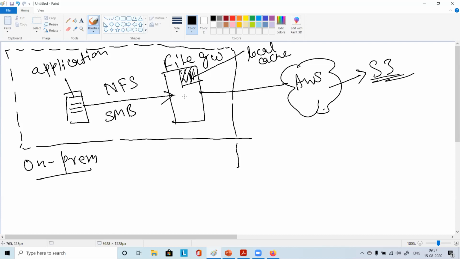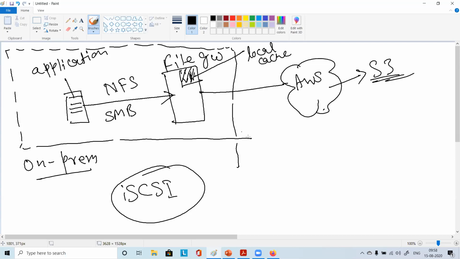Yes. So similar to this file gateway, you have volume gateway. Volume gateway is for block storage. In place of NFS or SMB, there will be the iSCSI protocol. You might have heard about Fibre Channel; iSCSI is similar to that. This is for accessing storage, say like your SAN in the backend.